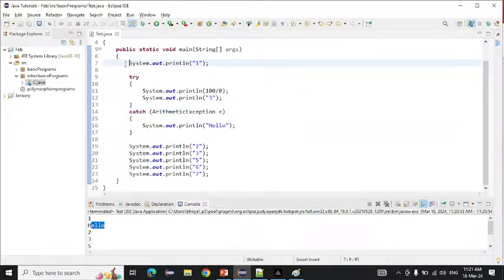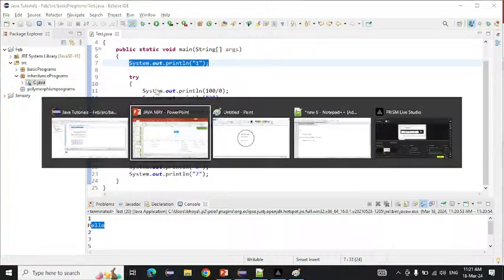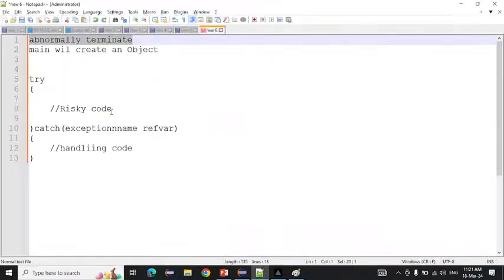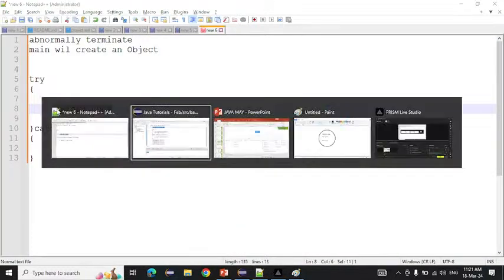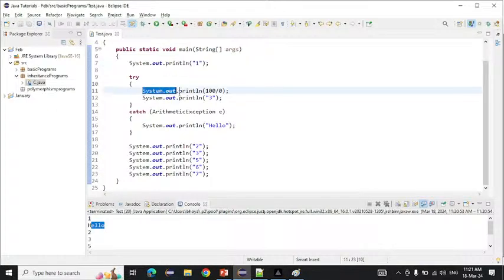Because see, JVM will come here and print 1 on the console. After that, we go into the try block. Inside the try block, what are we writing? That is the risky code. So it will come here, and this is our risky code. If an exception comes, what are we telling the JVM? If an exception comes here, directly go into the catch block.